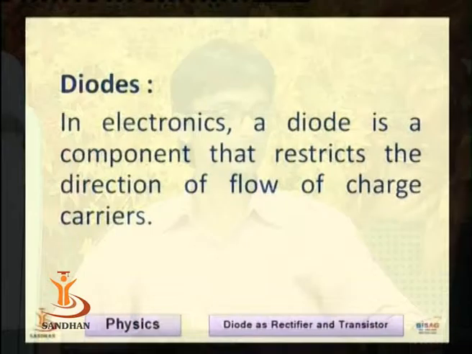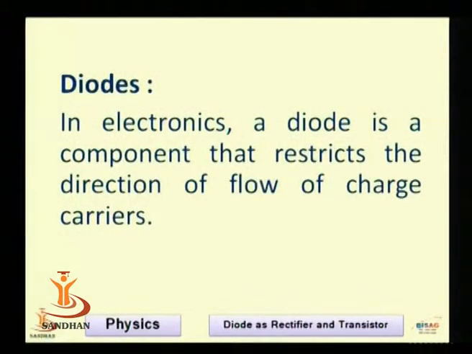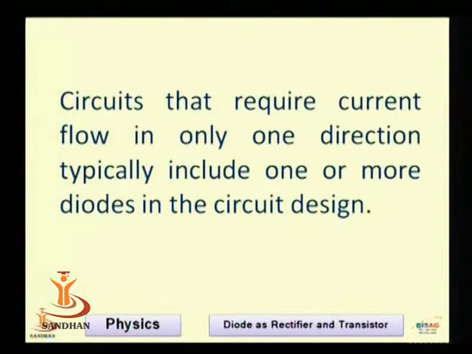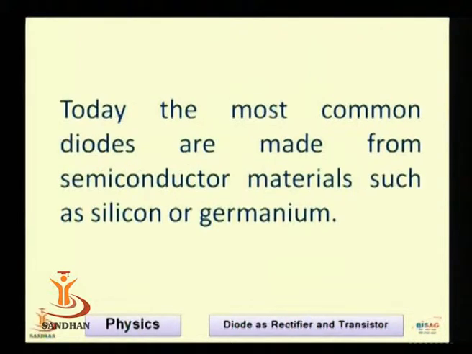Basically, what is a diode? A diode is an electronic component that restricts the direction of flow of charge carriers. Essentially, it allows an electric current to flow in one direction but blocks it in the opposite direction. Thus, the diode can be thought of as an electronic version of a check valve. Normally, circuits that require current flow in one direction typically include one or more diodes in the circuit design.